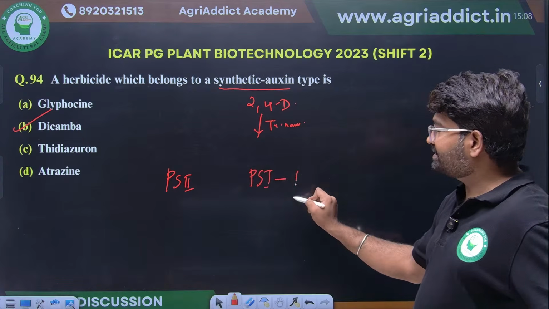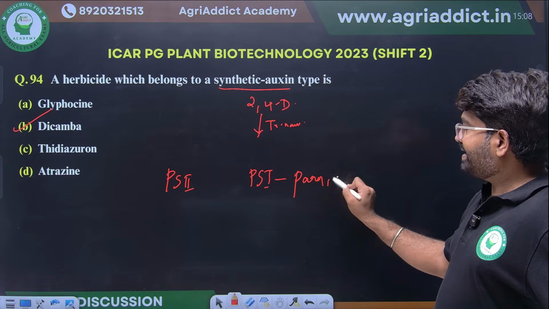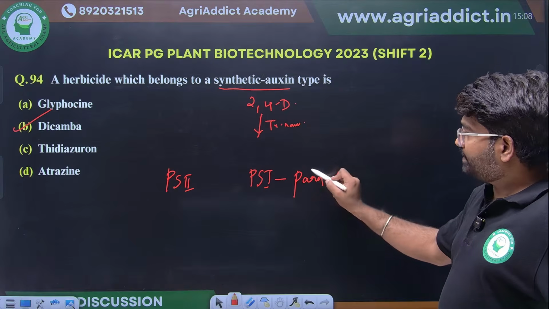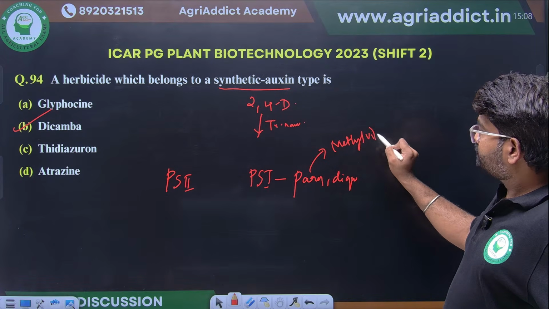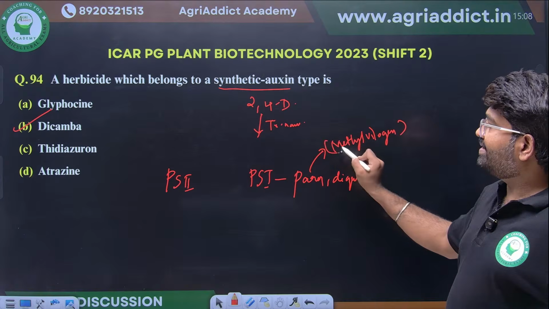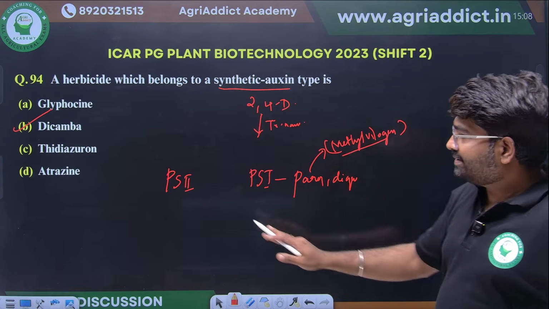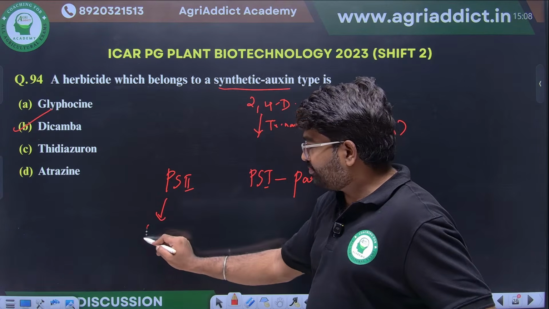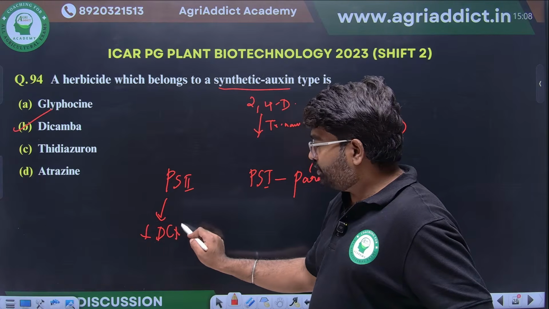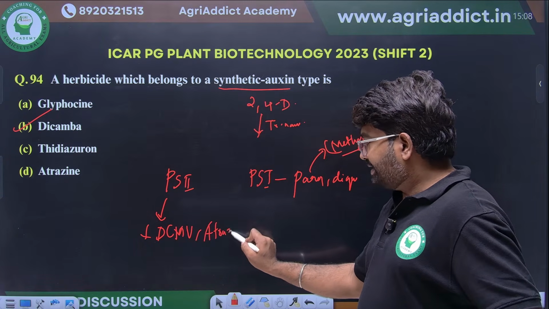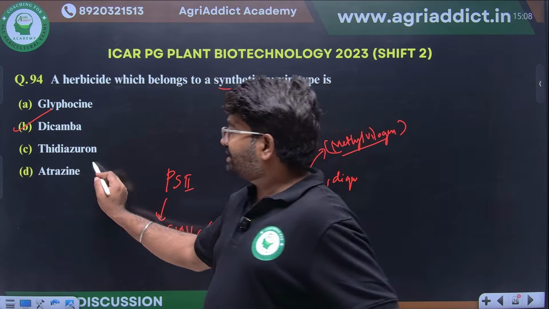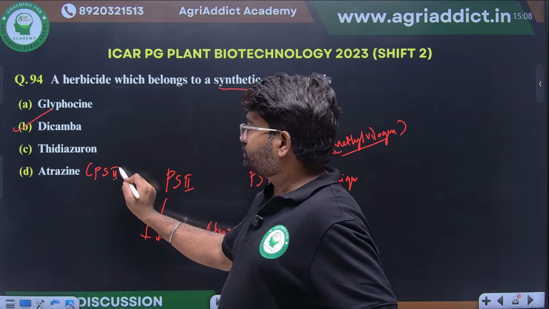PS1 inhibitors, paraquat and diquat, I told. This paraquat we can also call methyl viologen. This is a 2021 question. They have given methyl viologen in the option. PS2 will be inhibited by DCMU, I told. One more inhibitor is there, that is atrazine. Clear? So, atrazine will inhibit PS2.